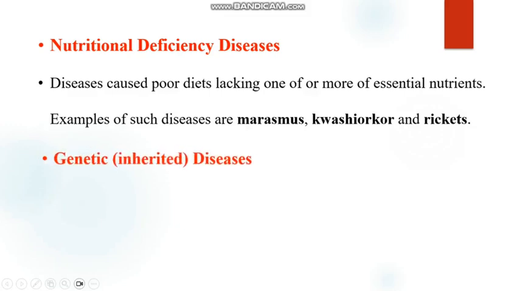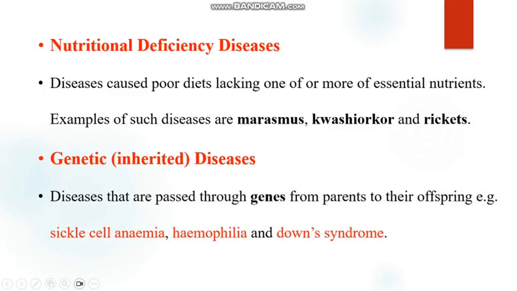Apart from that, we also have genetic diseases. So these are inherited diseases. Genetic diseases are diseases that are passed through genes from parents to their offspring. For example, sickle cell anemia, hemophilia, and Down syndrome. So these diseases are just passed on from the parents to their children. At times we may find that even those offspring, when they marry and start having children, may pass the same diseases to their children. So these are called genetic diseases.